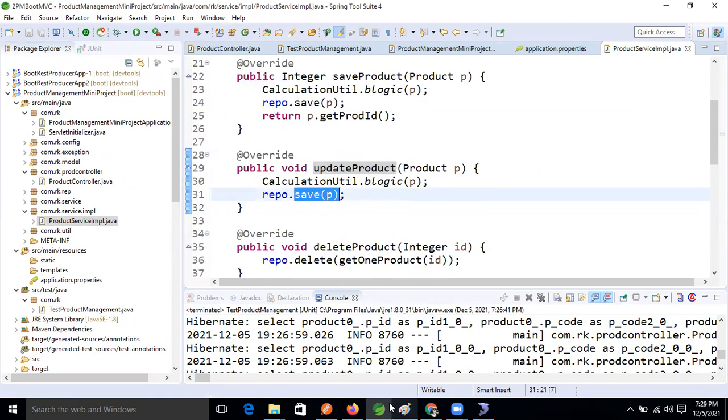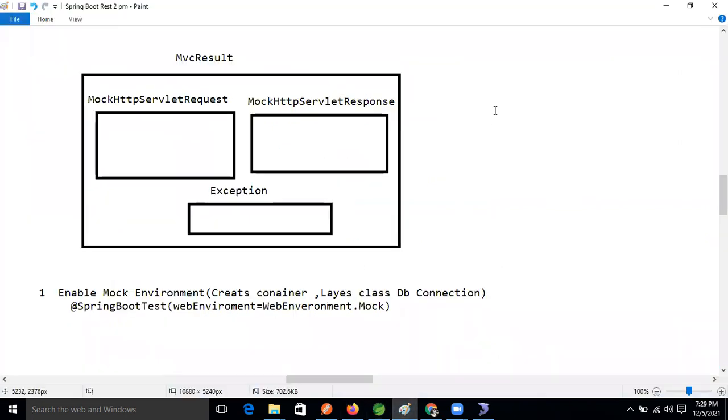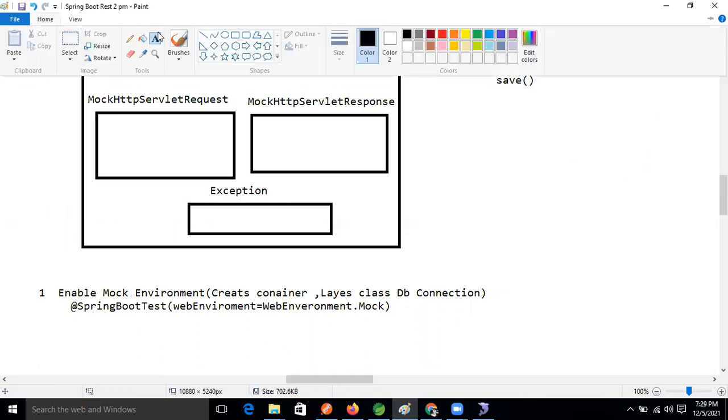Yes. Now it's clear, Ravi. Okay, so at the time of data JPA explanation, I explained the save method, right? Just open the videos one more time.